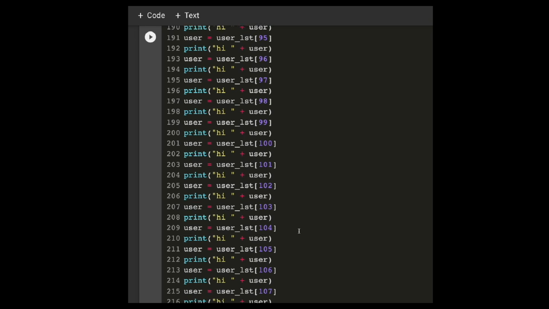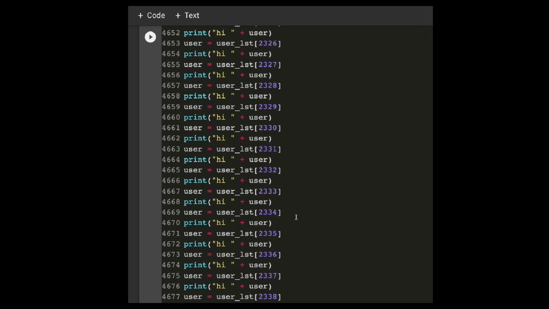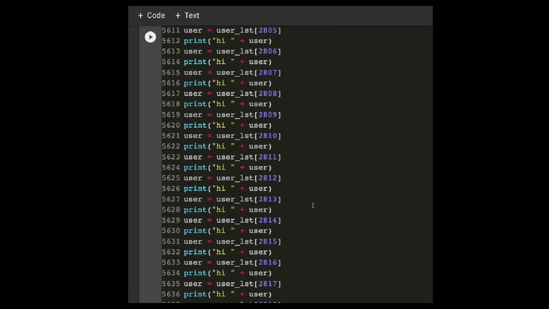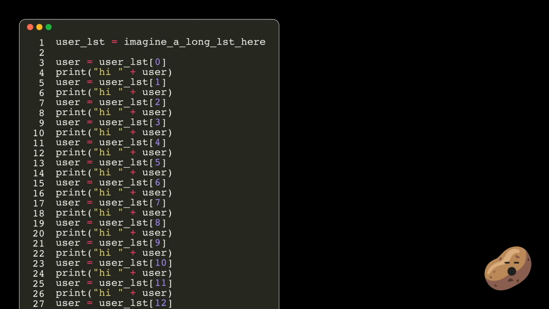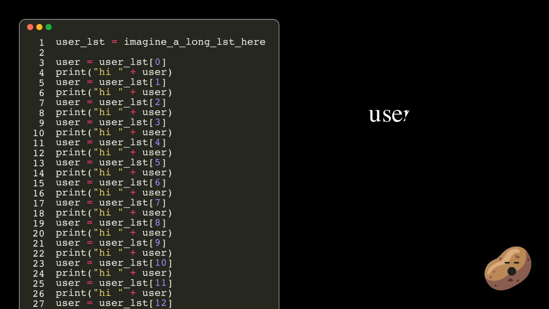Does it imply he's going to write code like this? I mean, this works, but our Potato is definitely exhausted. Looking at his 6 hours long effort, Potato realized that his code is extremely repetitive. He is essentially just printing hi user over and over, while the variable itself changes to the next one, and to the next one, and to the next one.